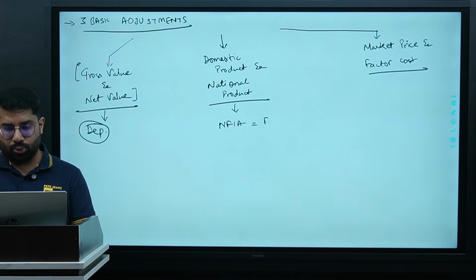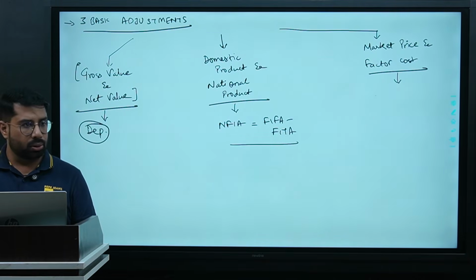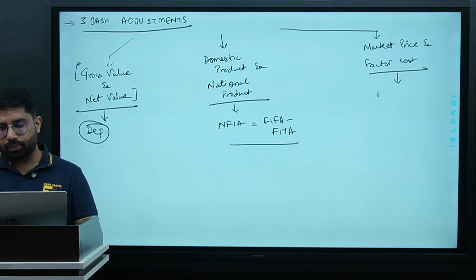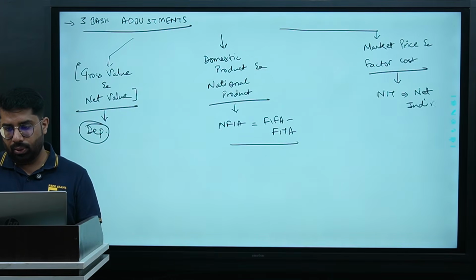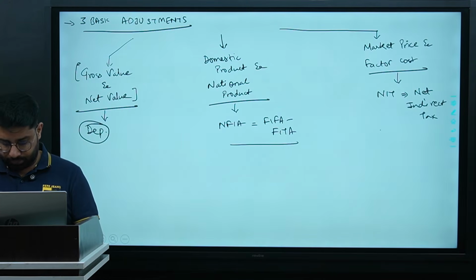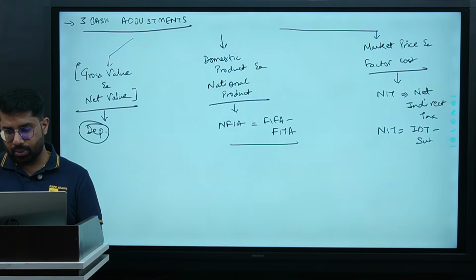Which is further equal to FIFA minus FIFA paid. And the third thing we are going to adjust is market price and factor cost. The difference will be NIT, that is net indirect tax, where NIT equals indirect tax minus subsidy.